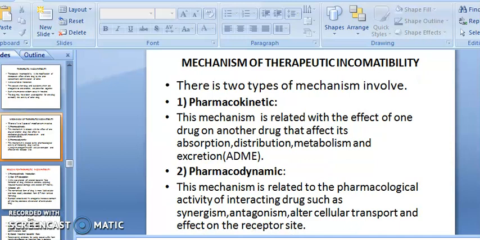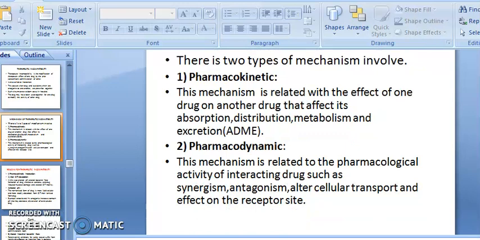Then the mechanism of therapeutic incompatibility. There are two types of mechanism involved. Pharmacokinetic: this mechanism is related to the effect of one drug on another that affects absorption, distribution, metabolism and excretion. When you combine two drugs within one dosage form, it alters the action of ADME, that is, absorption, distribution, metabolism and elimination. This comes under pharmacokinetic therapeutic incompatibility.